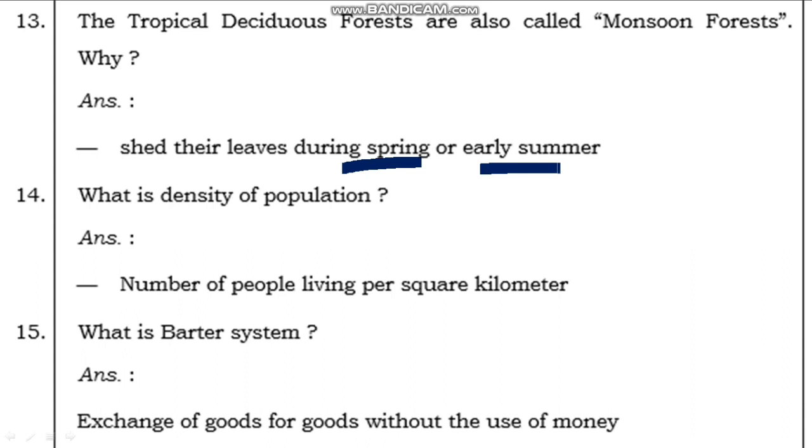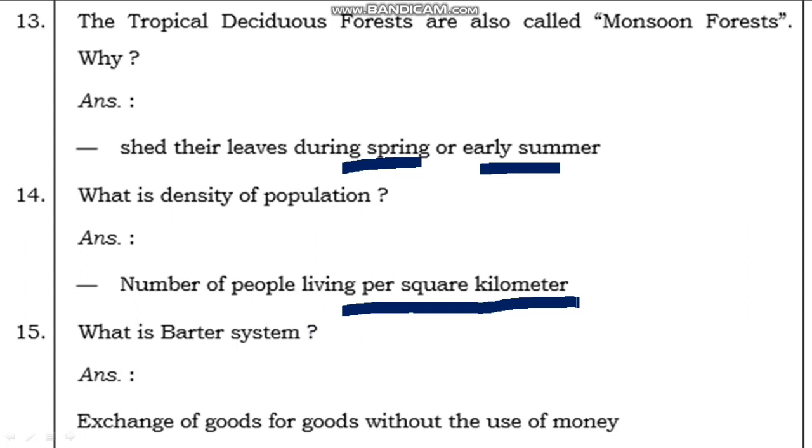Okay. Next is, what is density of population? Density of population means the number of people living per square kilometer. The number of people living in a square kilometer is known as the density of population.